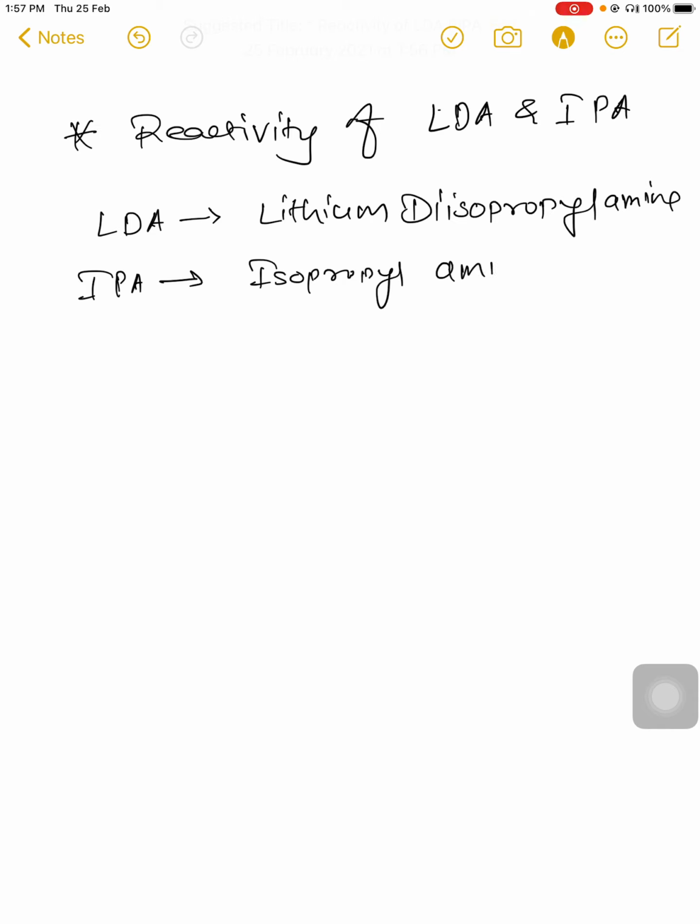See, if we consider the structures of both, isopropylamine is an isopropyl group with an NH2. And lithium diisopropylamide has two isopropyl groups with lithium attached to it.